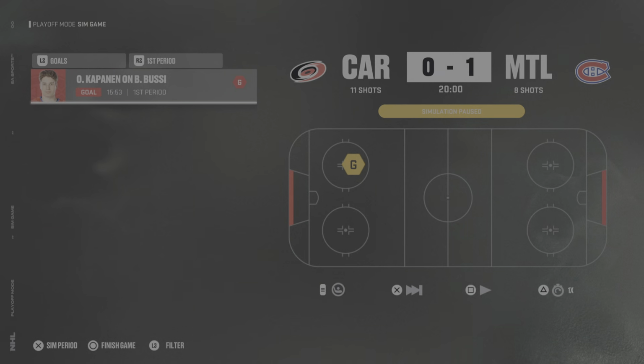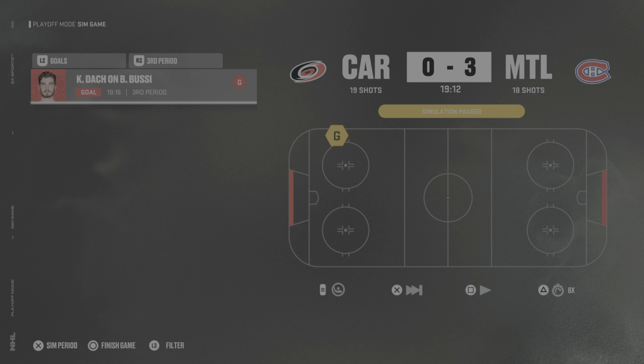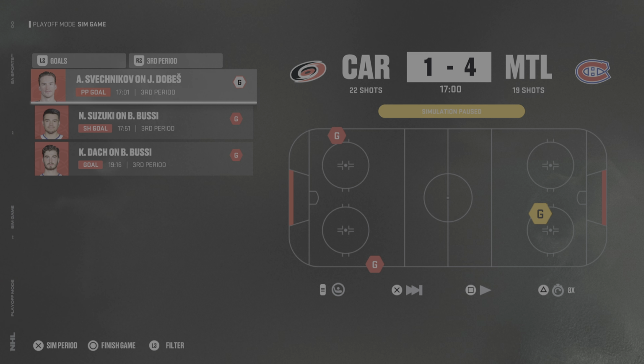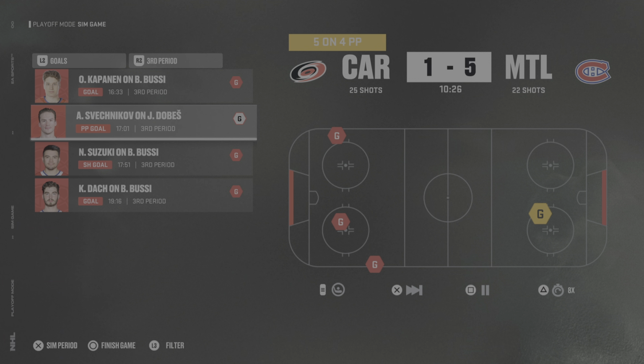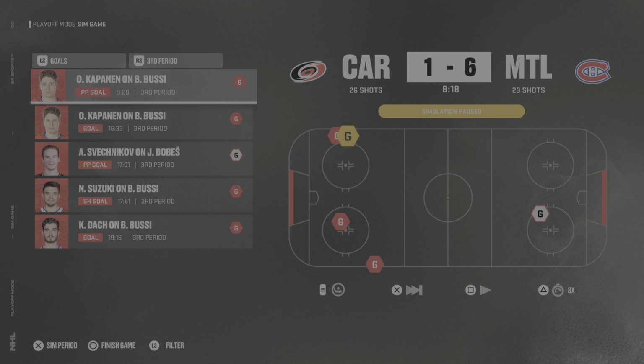Simulate the first period. 1-0 Montreal. 2-0 Montreal after two. 3-0 Montreal to start the third. 4-0 Montreal to continue. 4-1 Carolina. 5-1 Montreal. Wow, goals are coming fast and furious there. Doc Suzuki, Svechnikov, and Kapanen are the goal scorers. Montreal on the power play, and they do score. Kapanen again picks up another goal. And 6-1 Montreal. Looks like this one is more than done for.